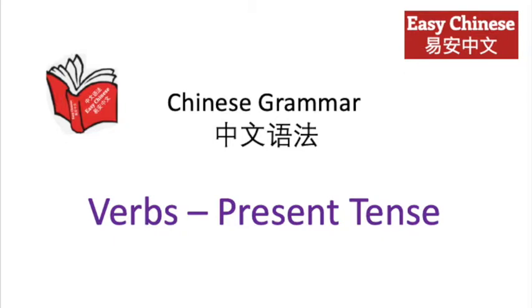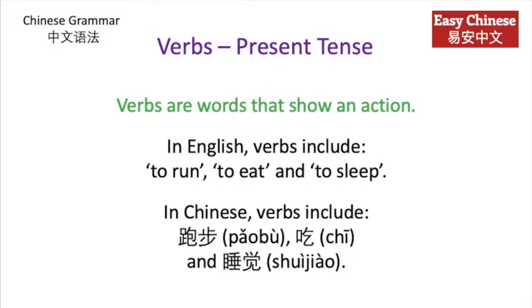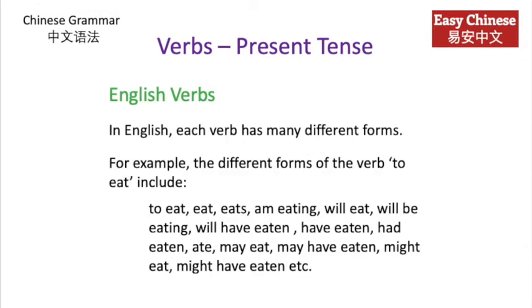Verbs, the present tense. Verbs are words that show an action. In English, verbs include to run, to eat, and to sleep. In Chinese, verbs include 跑步, 吃, 睡觉. In English, each verb has many different forms. For example, the different forms of the verb to eat include to eat, eats, am eating, will be eating, will have eaten, had eaten, ate, may have eaten, might have eaten, etc., etc.